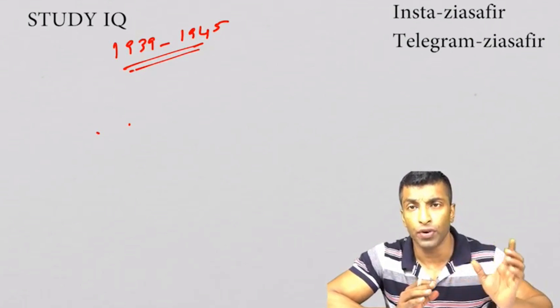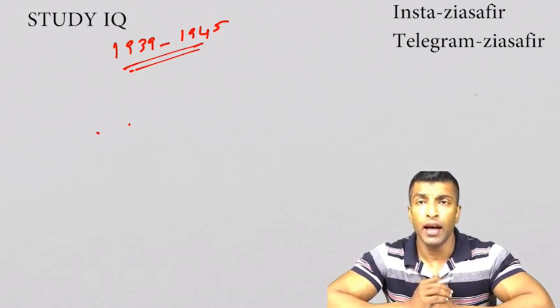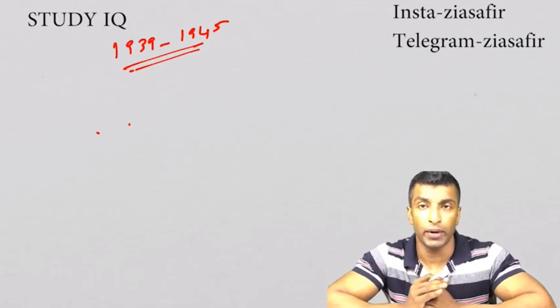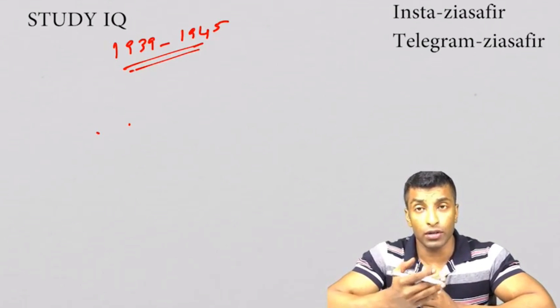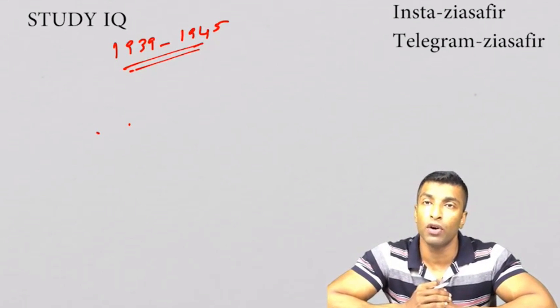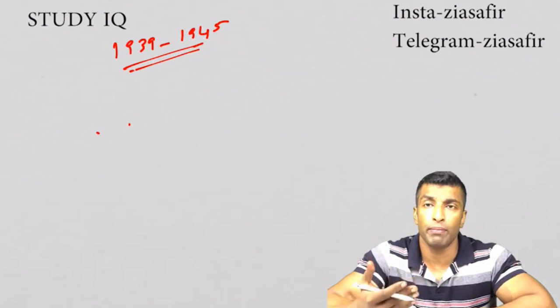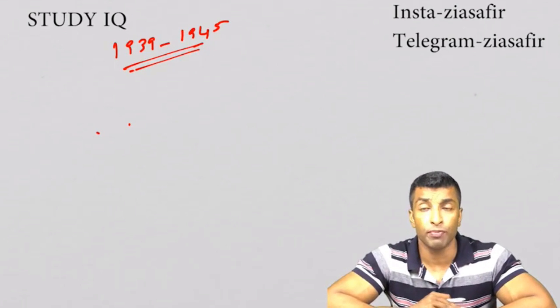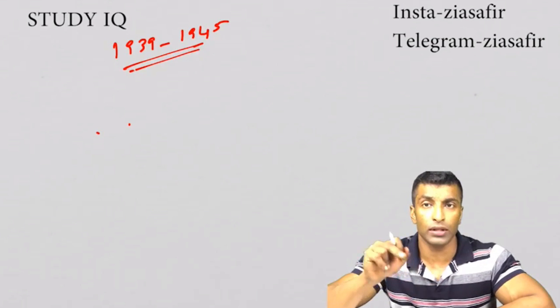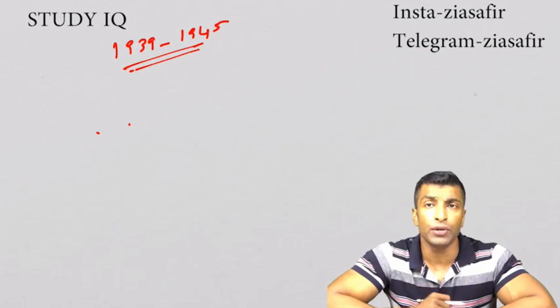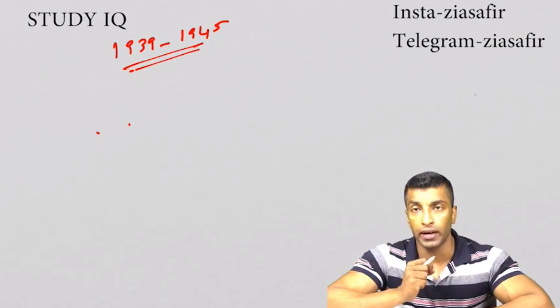Like in World War I, this discussion was there. I've told you the Home Rule League movement at that time supported, and Congress was also supporting the Indian troops' involvement in World War I, subject to the condition that the British government should repay it in terms of further devolution of power once the war gets over. Here also the same question is there, whether you need to support the Indian troops' involvement in World War II.